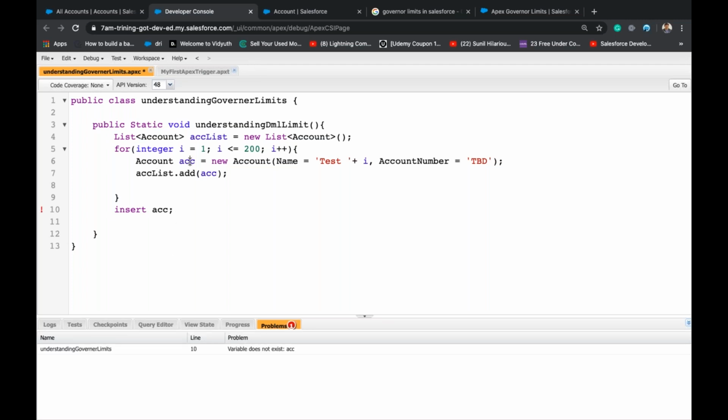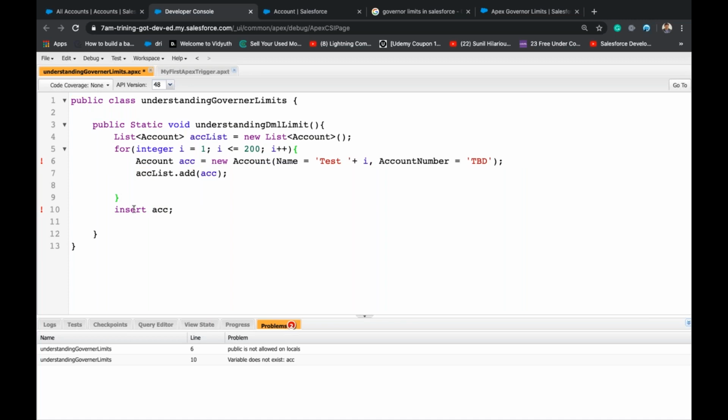Because account acc is declared inside the for loop, right? It cannot be accessed outside the container. By default, if we don't mention public for a variable, it will be private. Inside a method, we cannot declare public variables. We can declare public variables only inside the class, not inside the methods. Right? Public is not allowed on locals, and variable does not exist. So that's why I can't access this acc outside the for loop.